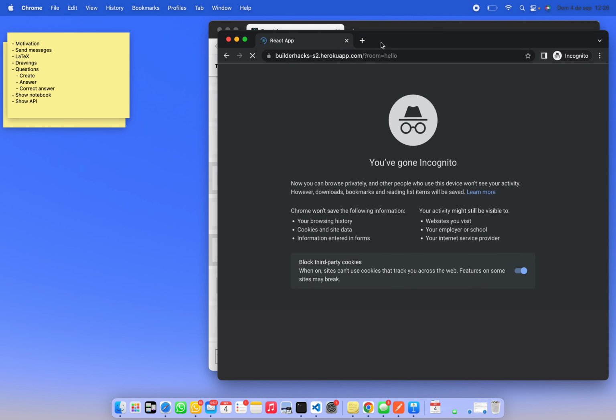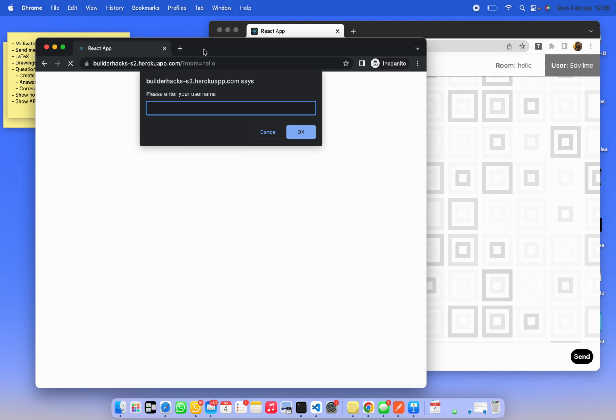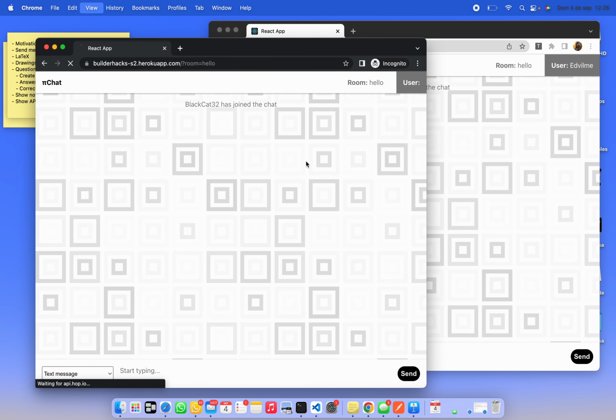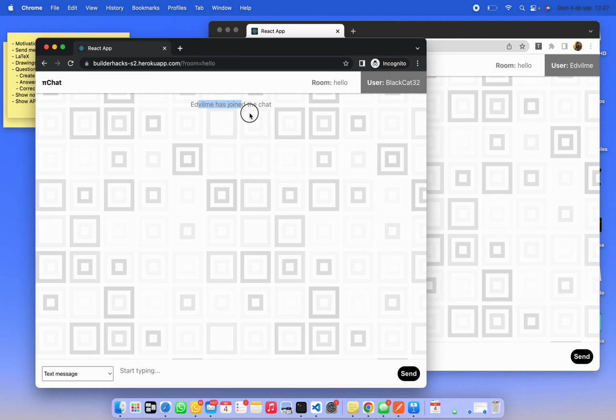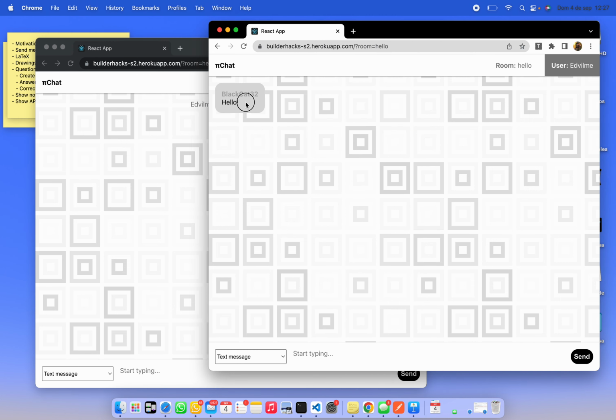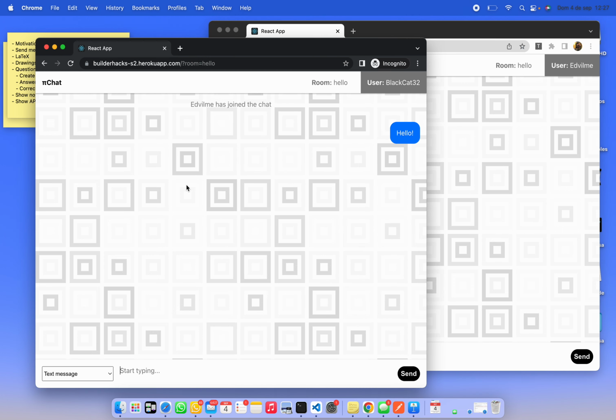pChat works as any chat room system, as you would expect. Users are not required to log in or register or anything, so they can get up and running really quickly. You just need to input a username, for example, and you can see that as soon as the user joins, a message appears here, and one can start typing right away, and it would appear for all clients.